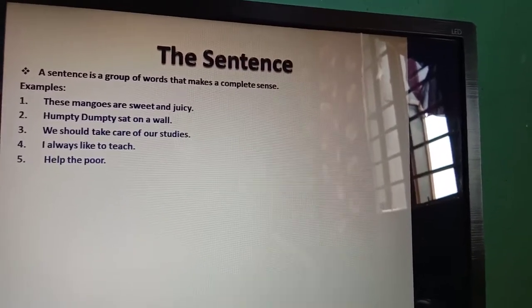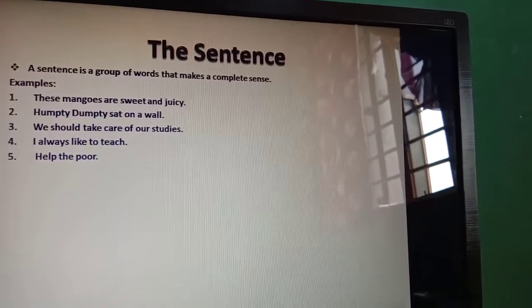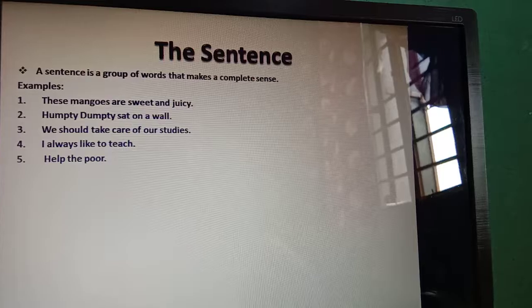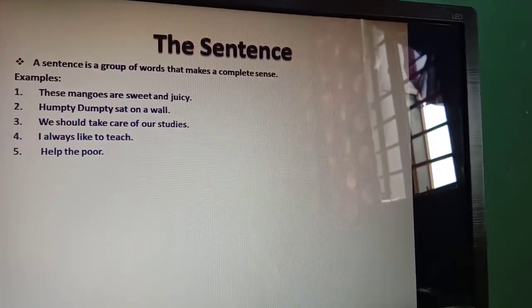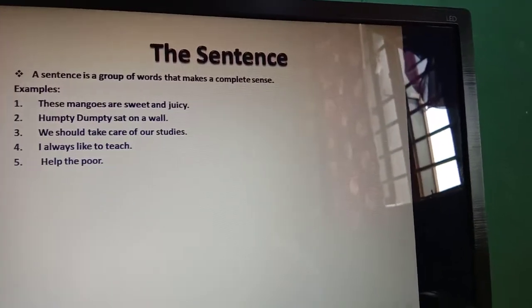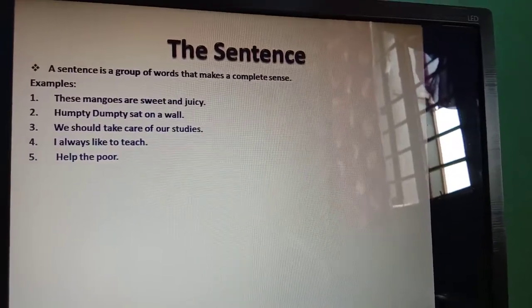Now, any word which can be put in order or out of order can be a sentence. Whether it is meaningful or meaningless, everything can be a sentence. But as we are learning the sentence today, what is the definition?